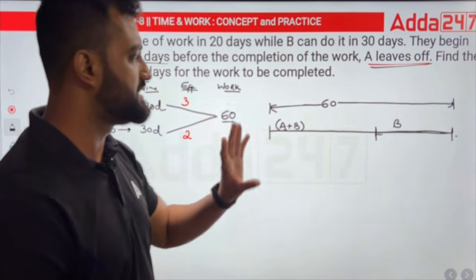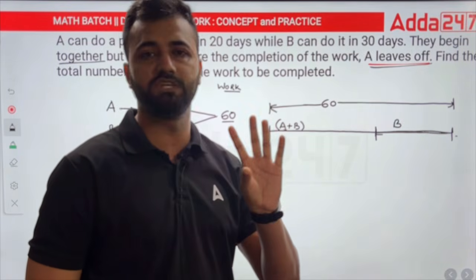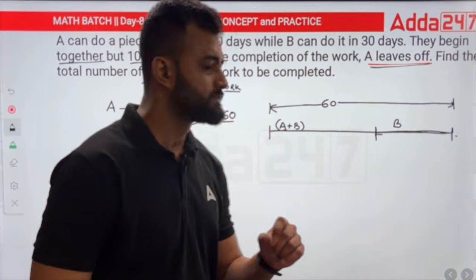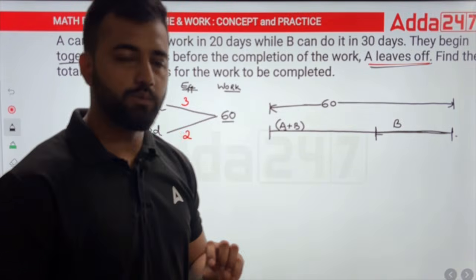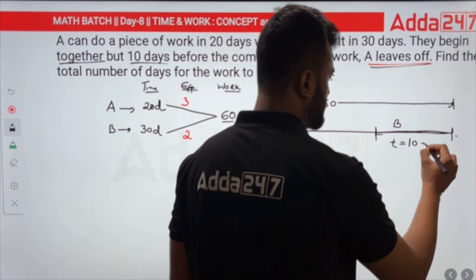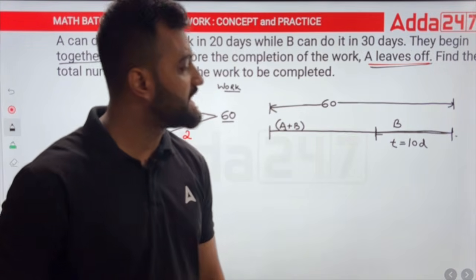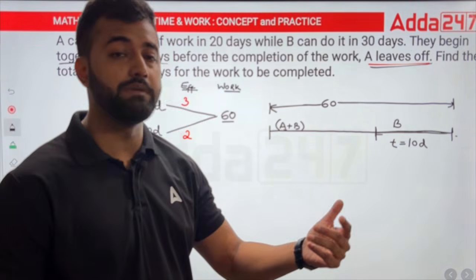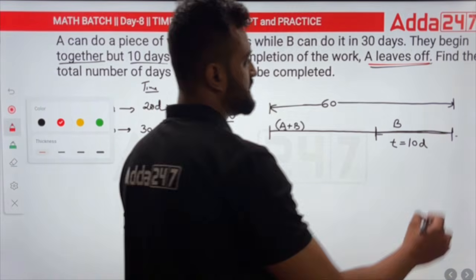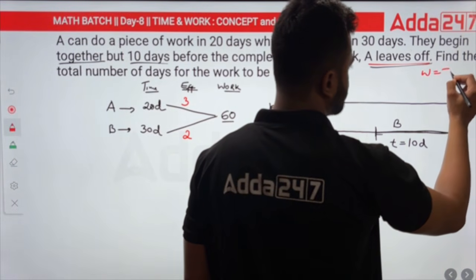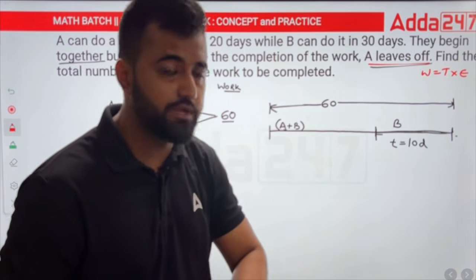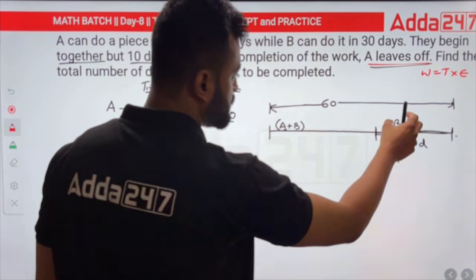Very simple. And trust me, you will never make any mistake when you do it like this. Got it? So now, my friend, let's understand what will happen. How many days did B work here? The time given at this part is 10 days, right? In these 10 days, B was working alone. So let's see how much work was completed by B in these 10 days. And how to get that? We learned yesterday that work is time into efficiency. So out here I have time, I just need efficiency. Whose efficiency will you take? I have to take B's efficiency, right? Because B is working alone in this part.